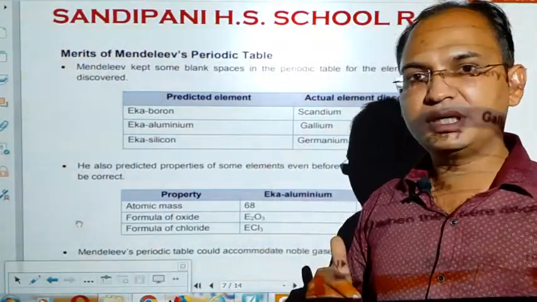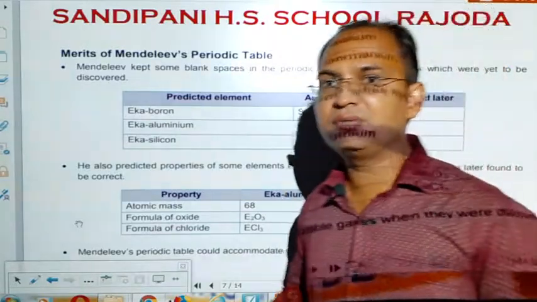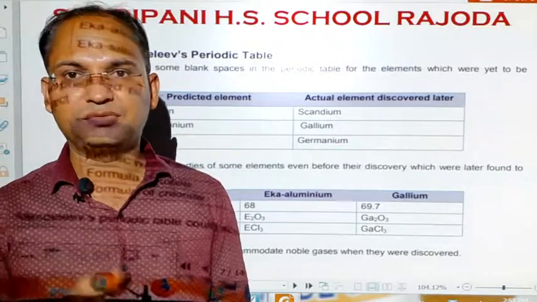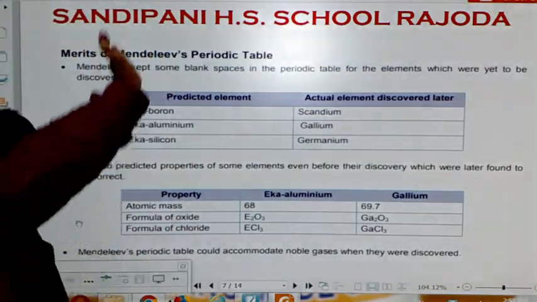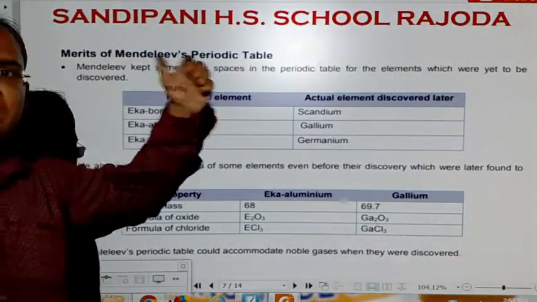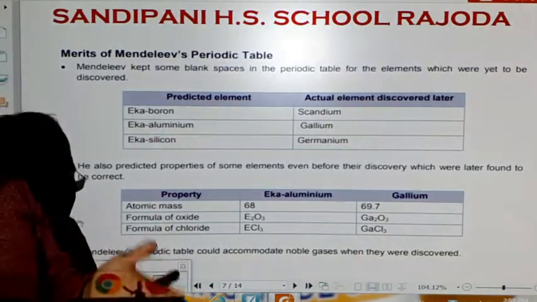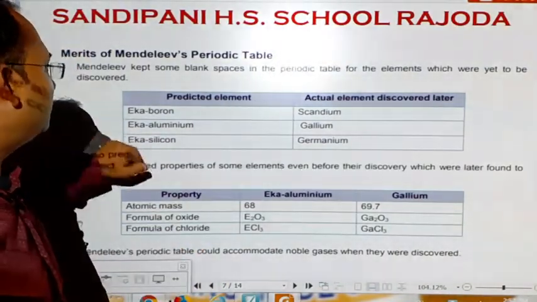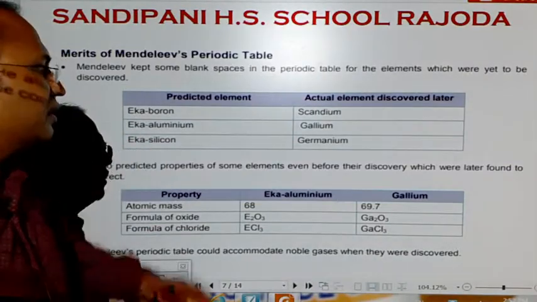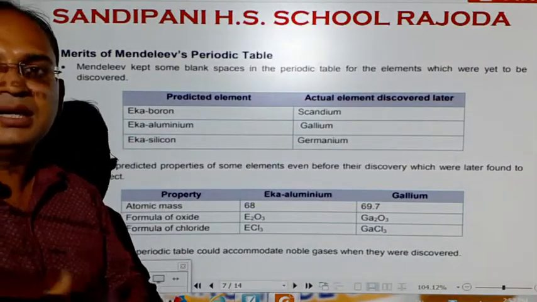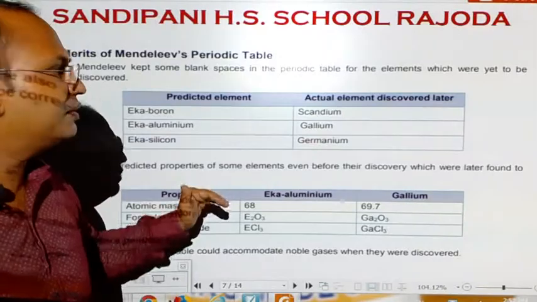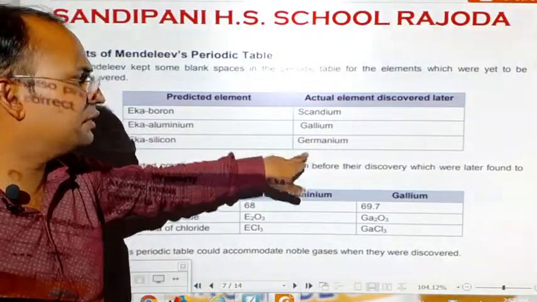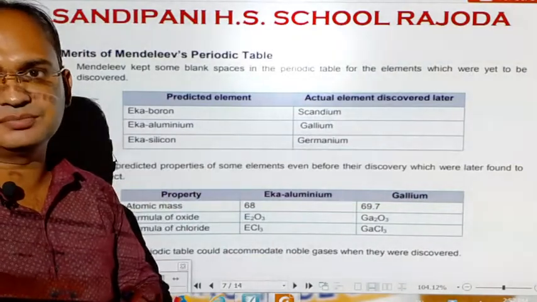were not known at that time, and when they were discovered, they got exactly their position at that place. For example, here the predicted elements that Mendeleev left the space for and gave the names at that time were Eka boron, Eka aluminium and Eka silicon. And at the position of these elements, the actual elements discovered later were scandium, gallium and germanium.